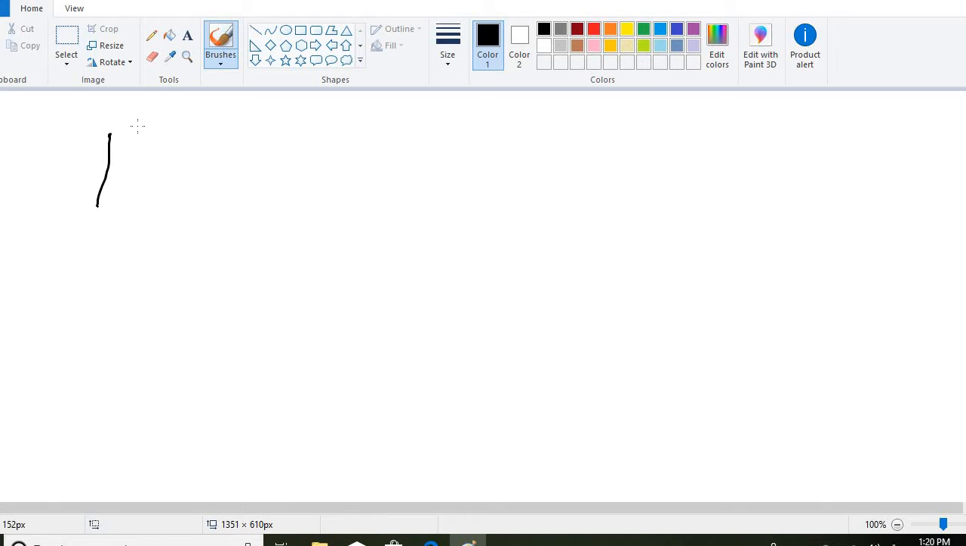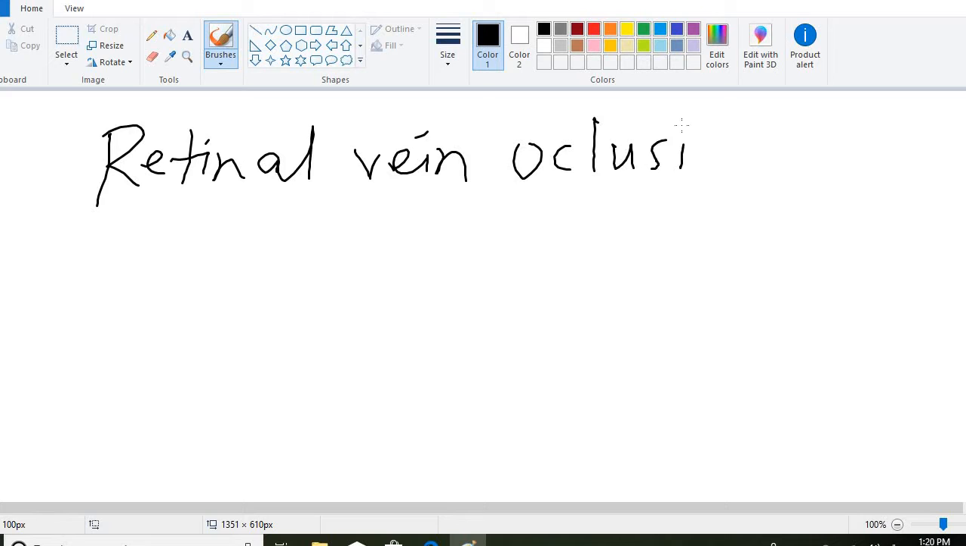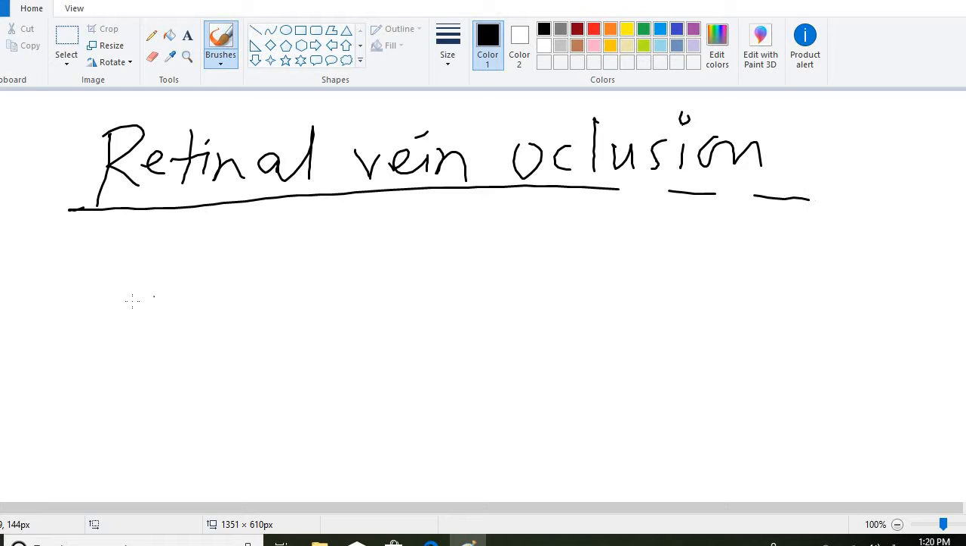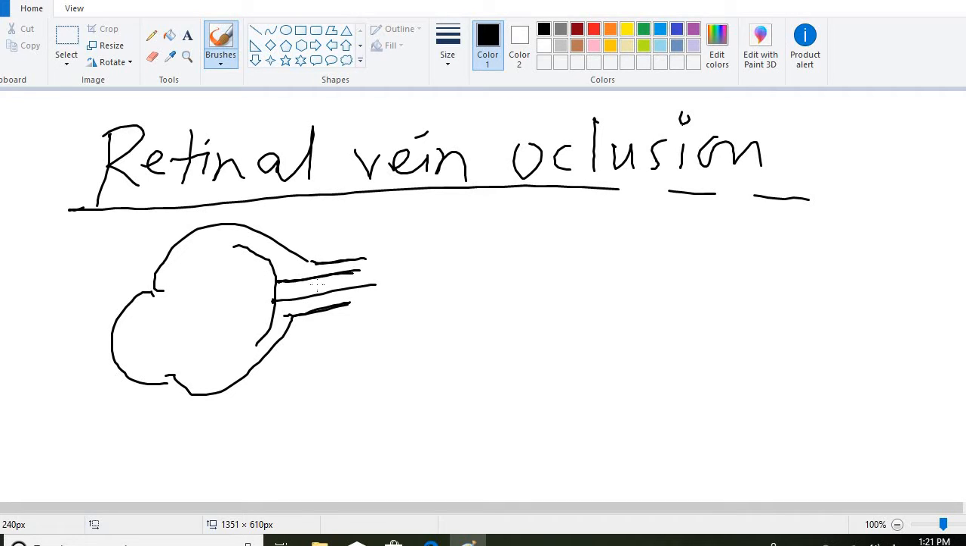Retinal vein occlusion. It is a condition in which occlusion of the retinal vein occurs due to certain factors. Suppose this is the normal structure of the eyeball, with its arterial supply, blood supply, and venous drainage. When the central retinal vein draining the eyeball is occluded, that condition is known as retinal vein occlusion.